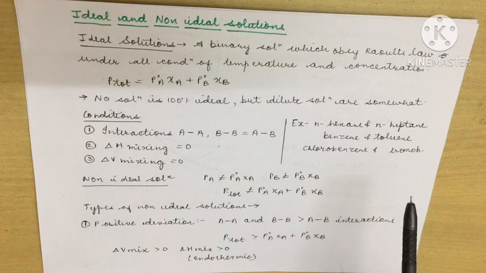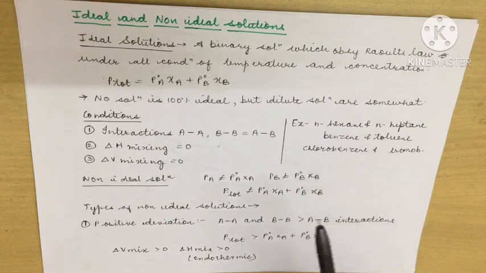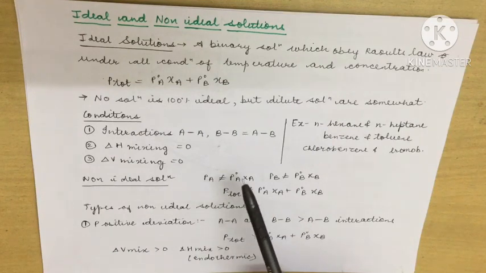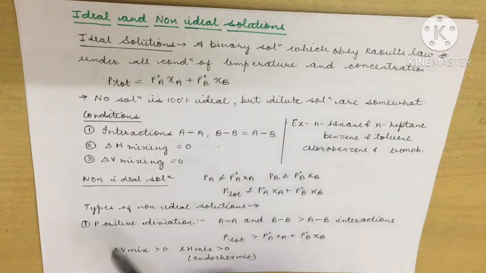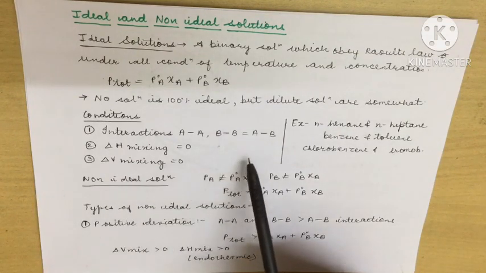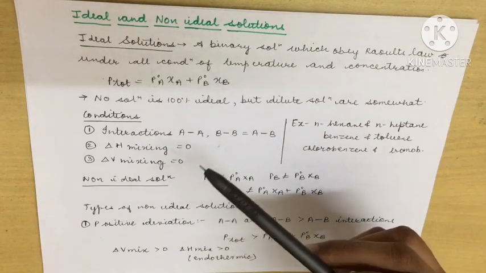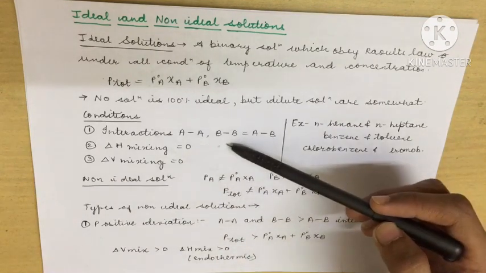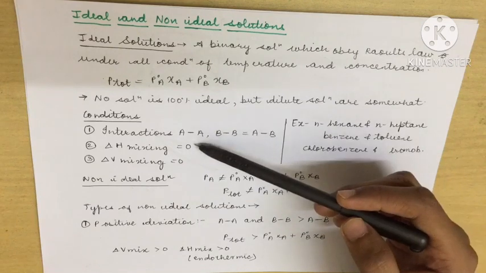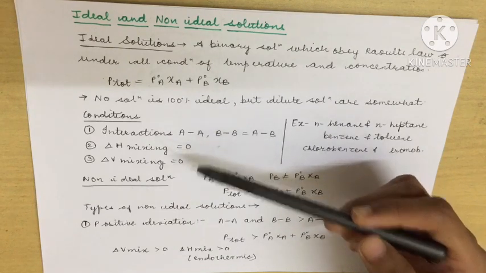Now today we are going to discuss the next thing, that is the conditions for ideal solutions. What are the various conditions by which we can tell that a solution can be ideal? First of all, the AA and BB interactions must equal the AB interactions. What does this mean? This means that when we talk about the two components in the solution, the force of attraction between the same components in the solution.